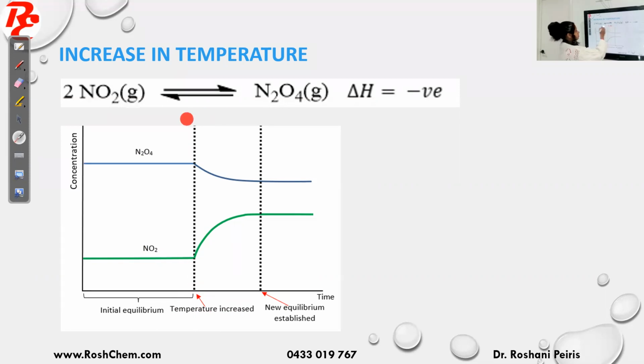Going backward means NO2 is increasing. So NO2 is increasing, becoming constant, and N2O4 is decreasing, becoming constant. Also note that the slopes of these graphs are not the same. The reason is the coefficient, right? A greater slope is when you have a greater coefficient. When X amount of N2O4 is reacting, 2X amount of NO2 will be produced. That's why the coefficient of NO2 is greater than the coefficient of N2O4, and after some time, they again come to equilibrium.